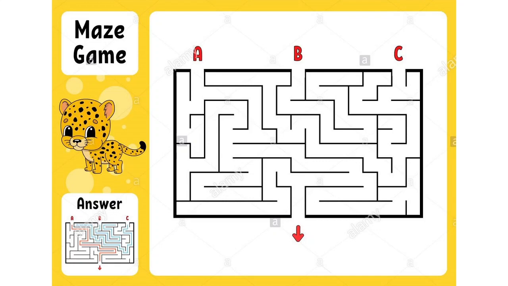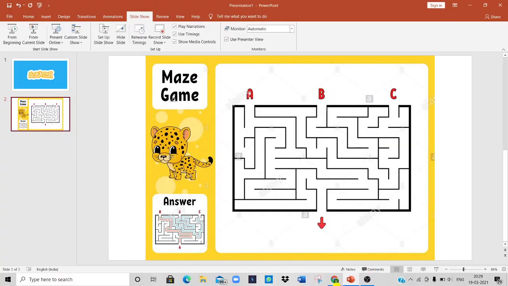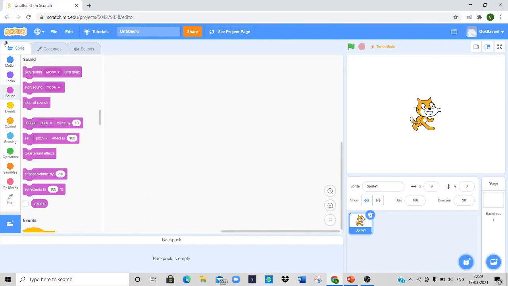Scratch is a computer programming language that lets you create your own interactive stories, animation, games, music, and art. Scratch is easy to learn and use. It provides an interactive environment to create programs by dragging blocks of code. In real time, we can see the blocks of code can be easily dragged into the main section, and finally we can create a very hard program so easily. Let's start with Scratch.